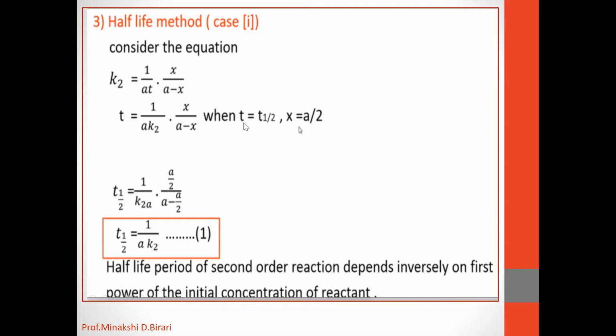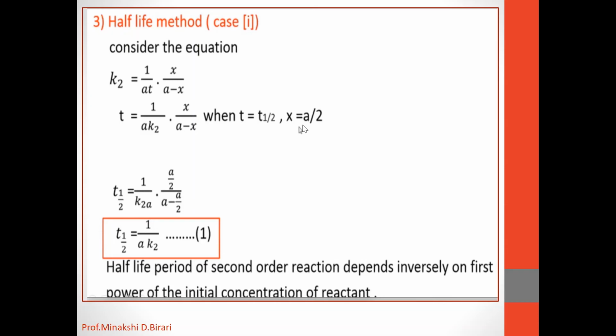If we put t is equal to t 1 half and x is equal to A divided by 2. The reaction is half completed when t is equal to t 1 half, since A mole is the initial concentration of reactant A, and when t is equal to t 1 half, A divided by 2 fraction of A reacts to form products, while A upon 2 fraction of A mole remains unreacted.